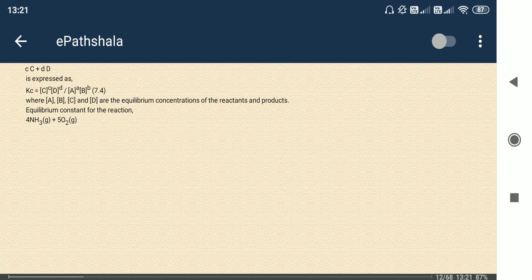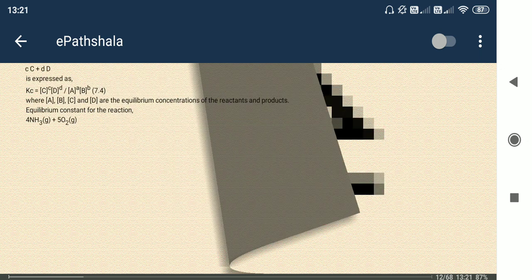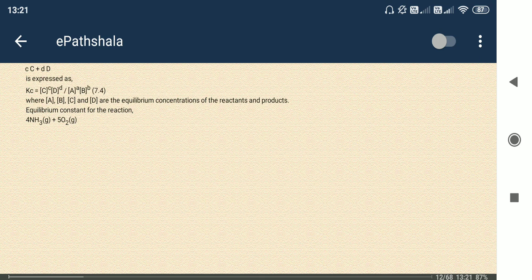This will be the equilibrium constant equation now. Likewise, here you can see 4NH3 plus 5O2. For the equilibrium constant, the concentration of NH3 is in the lower part, so it is a reactant. So concentration of NH3 to the power 4 into concentration of O2 to the power 5.